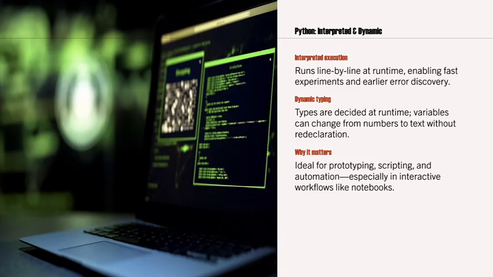Next one, interpreted execution, we have already seen. Next one is dynamic typing. It means whatever types we give are decided at runtime. Suppose you give a value to a variable and want to change that value to a number, then you can redeclare it. So you can change it during runtime.